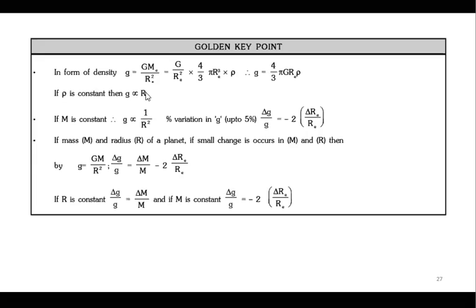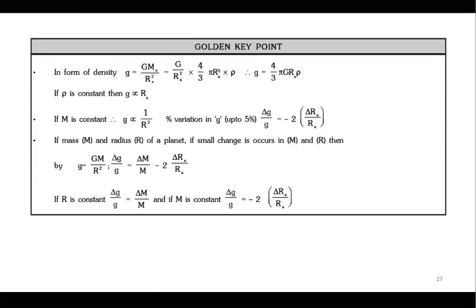So one type of problem that can be asked: what is the change in gravity when mass is changed to this value and r is changed to this value? You can just use the concept of errors in measurements. I hope all of you know this concept already.